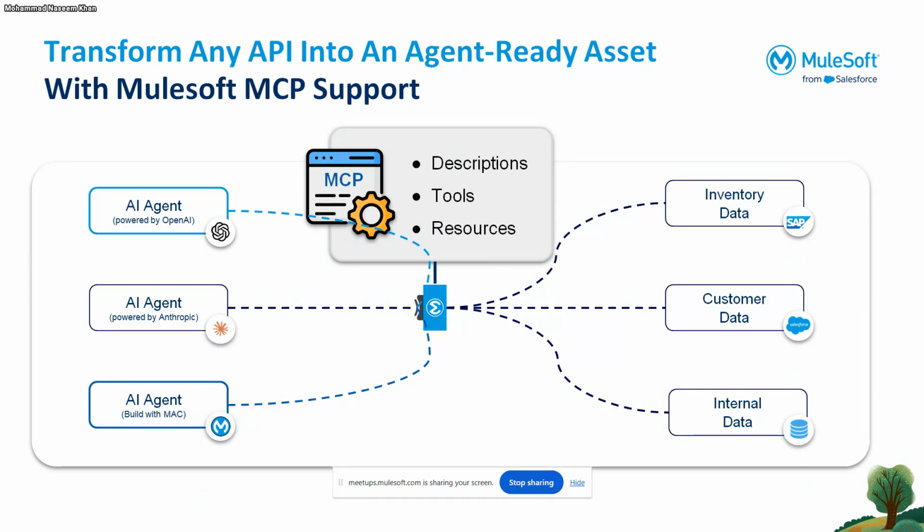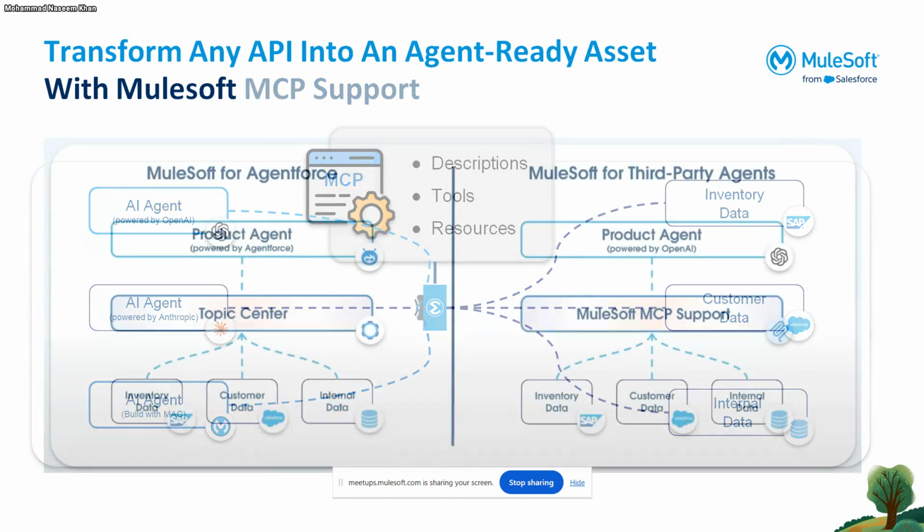On the left-hand side, for the AI agent, we can use Cursor or Claude Desktop. Recently, I have also explored VS Code. From VS Code, we can connect to our MuleSoft API and transform it into an MCP server using MCP connectors. So MCP servers are the interfaces that connect to external data, that is, our API, and MCP clients are AI agents. These are the two components for MCP integration.